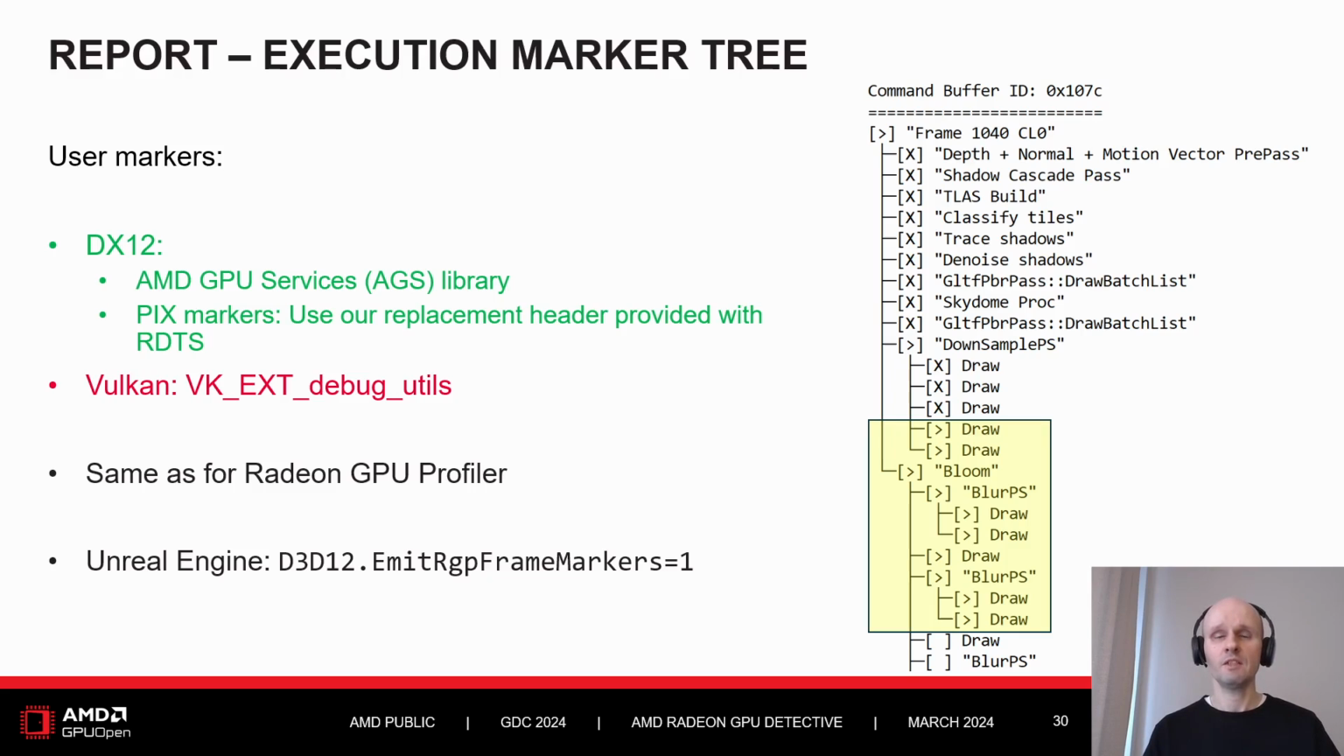It is worth surrounding them with a hierarchy of user marker strings denoting render passes to provide the logical structure of the render frame. To provide custom markers in DX12, unfortunately PIX markers don't work, so we need to use special markers provided by the IGS library or the replacement header for PIX markers. But chances are that you have them already integrated because these are the same as for RGP. In Vulkan, it is enough to use the standard debug utils extension and the begin label, end label functions. Unreal Engine also has them integrated already, so just enable the console variable shown here.